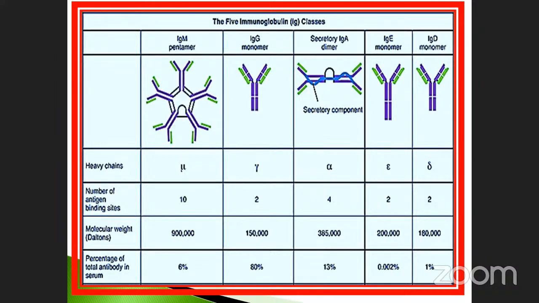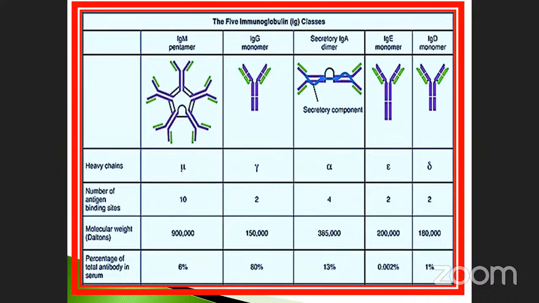Antigen binding sites: 2 only. Already see it here, here is 1 and here is also 1, so there are 2. But here 1, 2, 3, 4, 5, 6, 7, 8, 9, 10. That's why here it is 10. The molecular weight of immunoglobulin G will be 150,000 only. But in most cases, immunoglobulin G will be in high concentration. How many percent? This is also very, very important. 80% of the blood serum contains which one, you know? Immunoglobulin G only. Okay, this is very, very important.